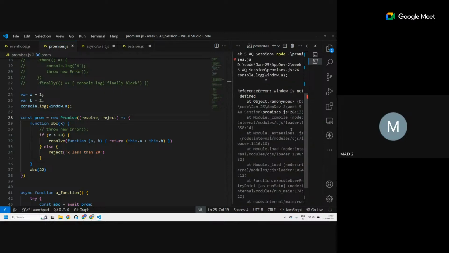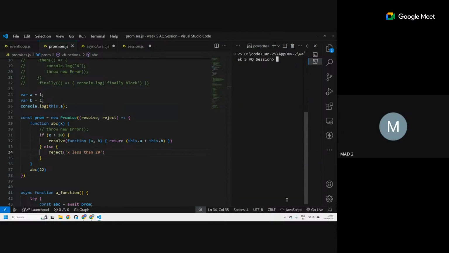Actually, window is not there itself in Node.js, right? It's called globalThis. So if I say this.a, then it will say undefined. Why? Because it does not create a property. And if I run the same code in the browser, let's see what happens.